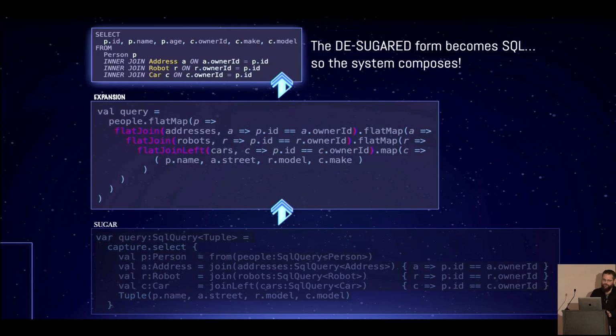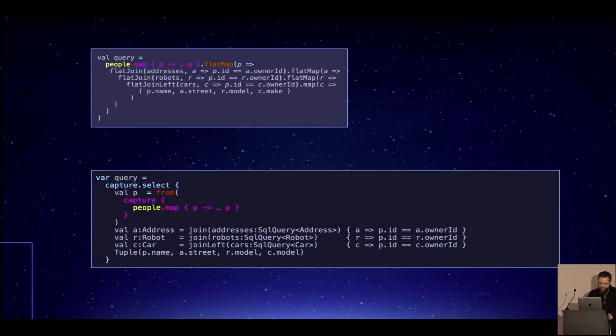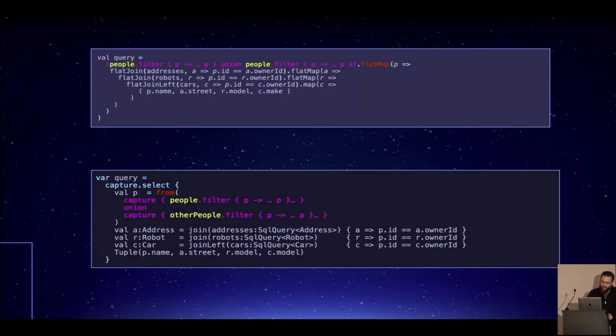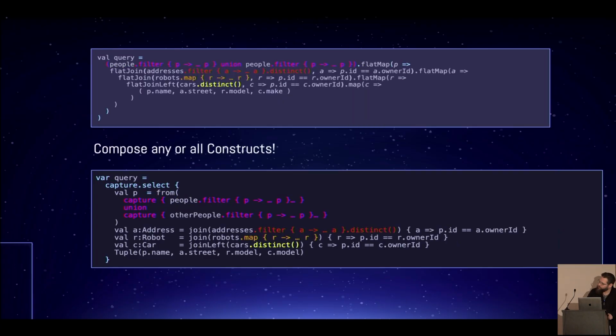And here's the most important part. The query is not built from this. It's built from this. This is built from this. It is built from the desugared form. And this has extremely important consequences. First of all, it's compositional. You could do this, or this, or this, or this, or this. Mix and match, all of them in between.